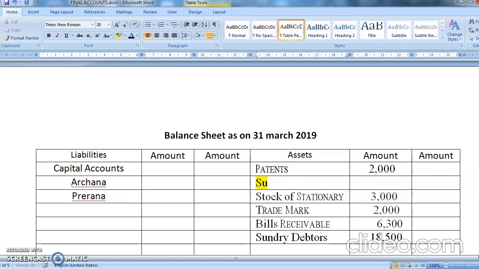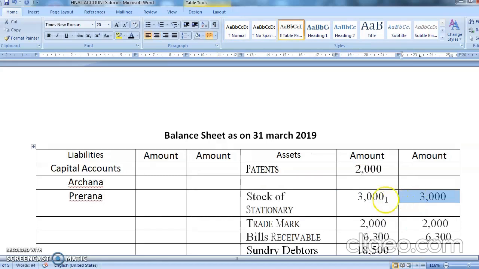So pattern is having an adjustment, so you are writing in the outer column, and here there is no adjustment. So no adjustment means directly in the outer column. Okay, students. So pattern is having an adjustment, so inner column stock of stationery will come here.